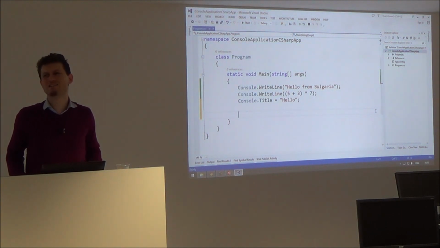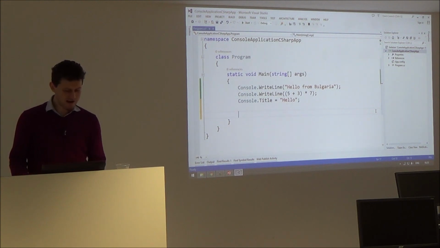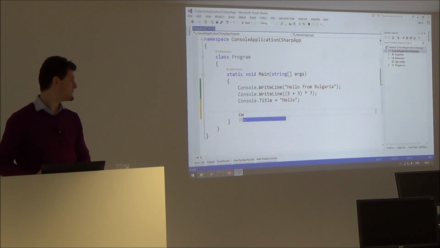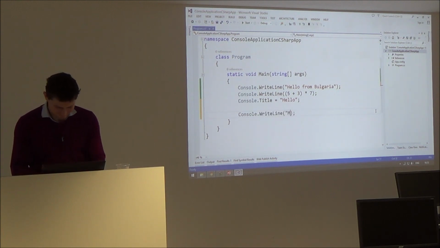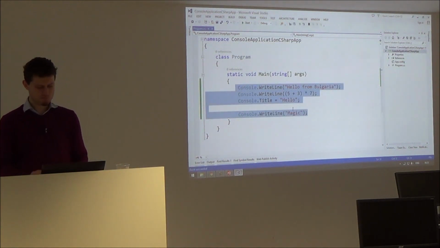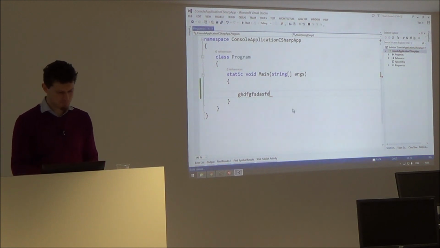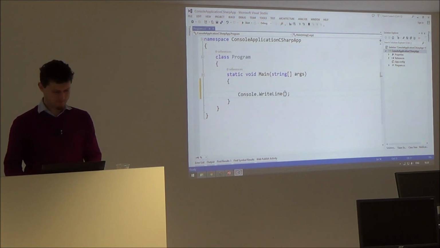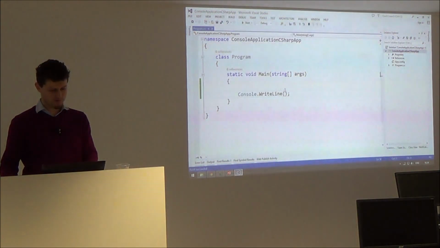First, Console.WriteLine is something we use every day when we write console applications. We can write it faster. C W, C W, okay? Tap tap. Wow, magic. I like magic. And I print magic. What else can I print? I can remove this and play a bit. What happens when I put something ugly? Doesn't work. Okay, let's try it. Console.WriteLine empty. Seems like something empty was printed.